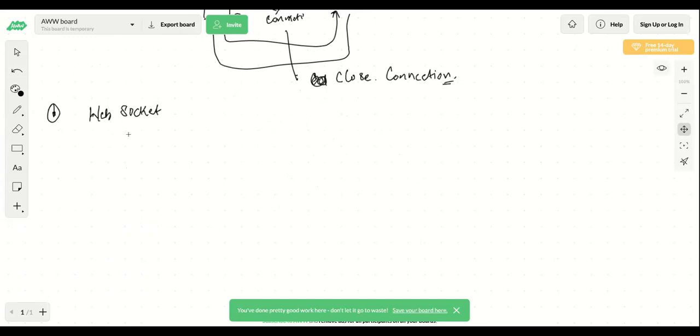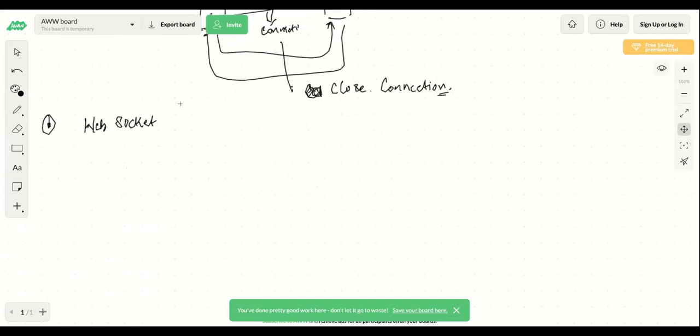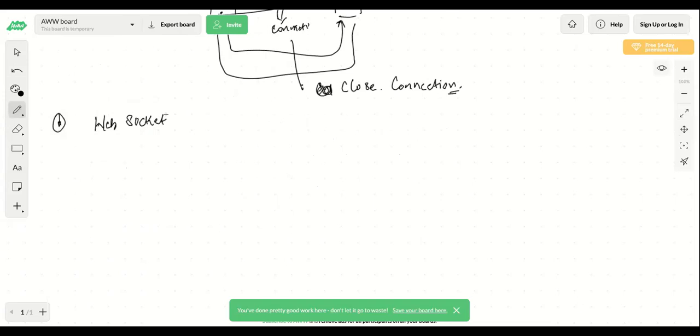And then there are WebSocket connections. What happens in WebSocket connections is, see, there is a client and there is a server. Now there are different clients, right?